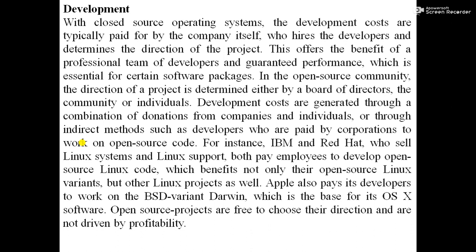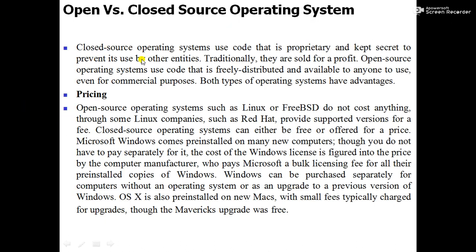In the case of the open source operating system, if we go into detail, first we'll see what we mean by a closed source operating system. A closed source operating system uses code that is proprietary and kept secret to prevent its use by other entities.